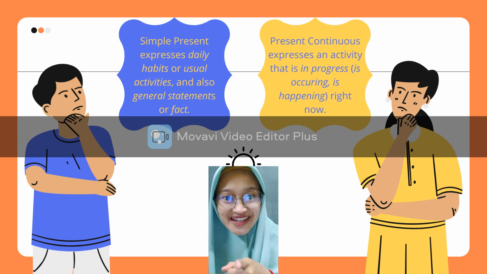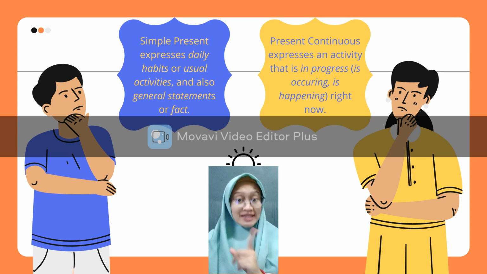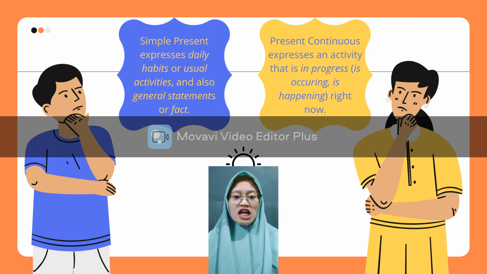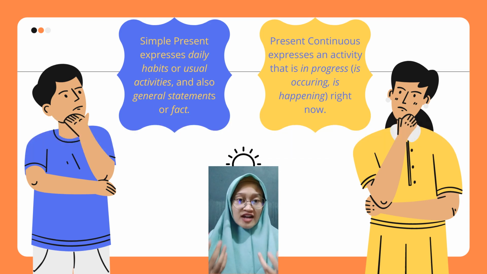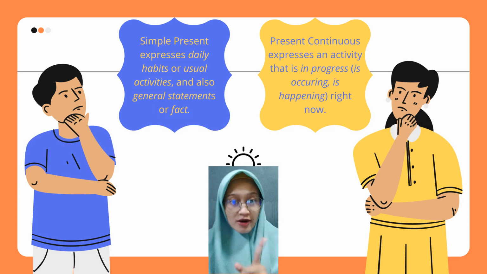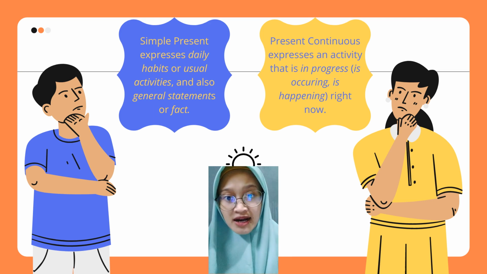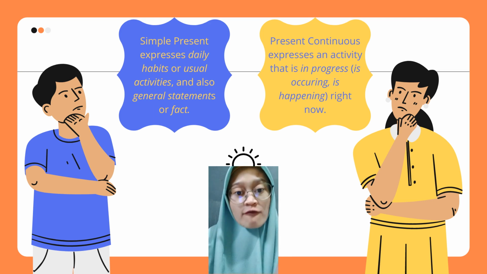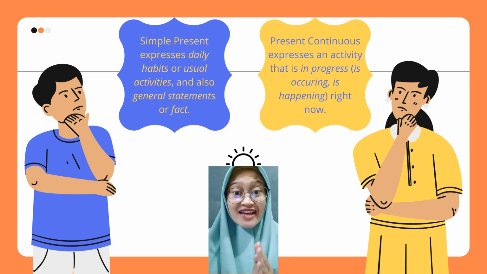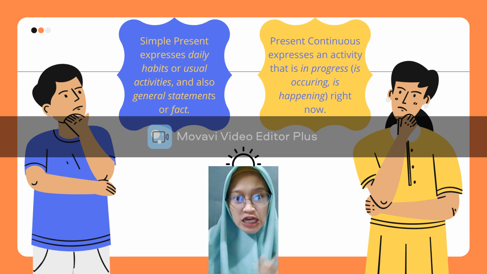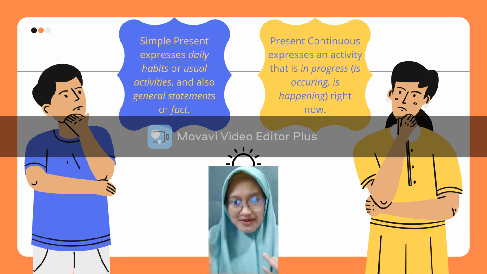Do you eat every day? But on the other hand, simple present also expresses a general truth or a fact. For example, apple is a kind of fruit. That's a fact. Apple is fruit, right? Not flower, and also not vegetable.